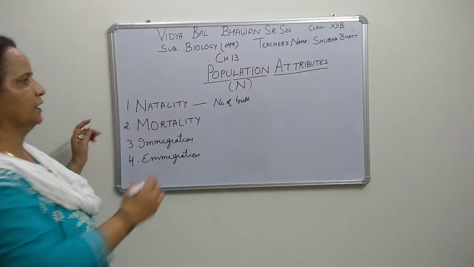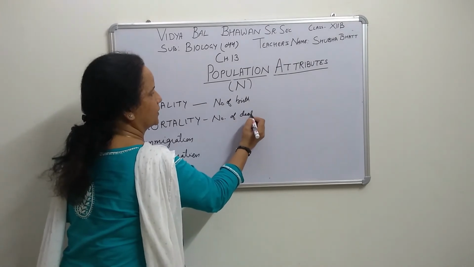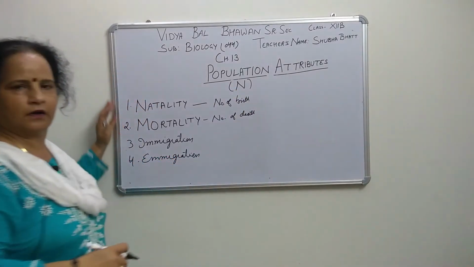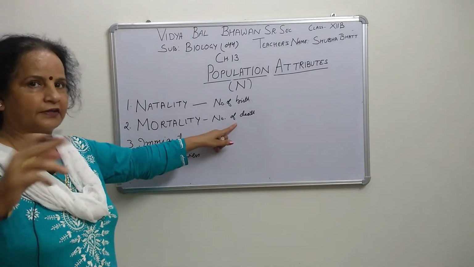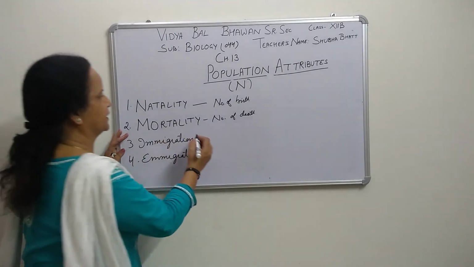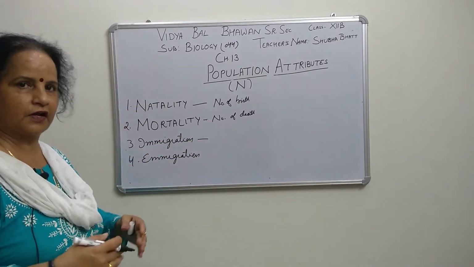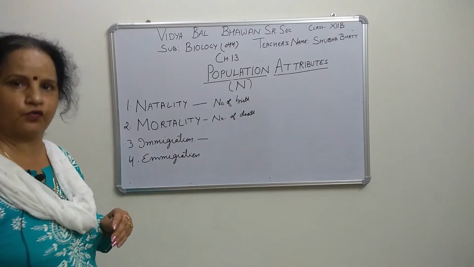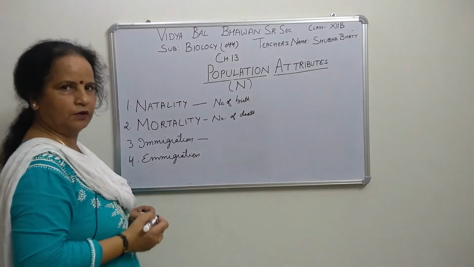When mortality is there, that is the number of deaths. It means how many organisms died in that particular population, so the population is decreasing. Here the population size is increasing. Now then immigration. Immigration means how many organisms are coming into this population from outside, right? But they start to live there in that particular population.